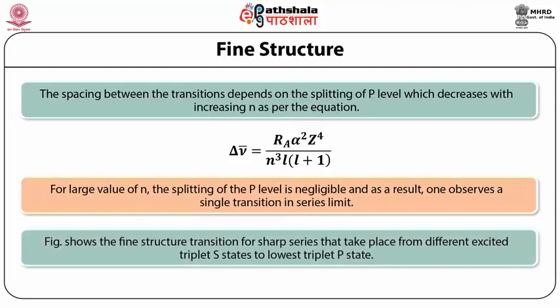The figure shows the fine structure transitions for the sharp series that take place from different excited triplet S states to the lowest triplet P state.